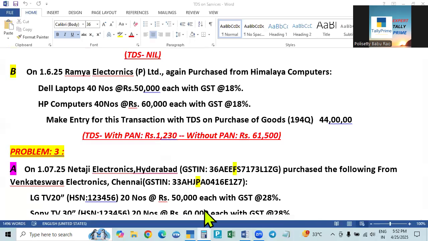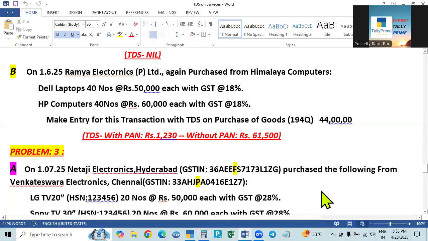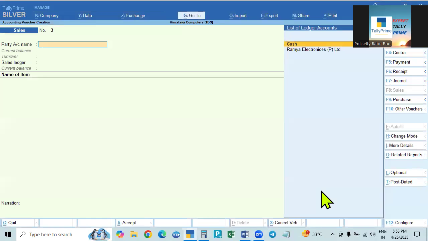In this case, 44 lakhs plus 18% tax. That is 51 lakhs 92,000. So 44 lakhs is the amount before tax. Minus the deduction of 1,230, the amount payable will be 43 lakhs 98,750. I will check this here.